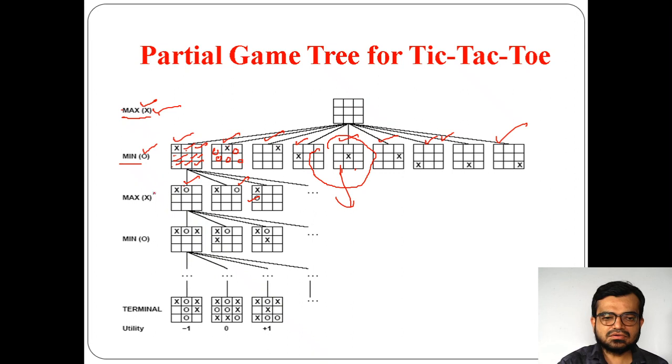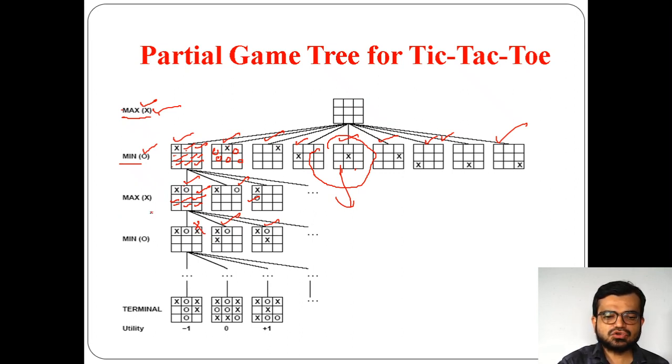Similarly, for example, in the third turn, when the second player has already played and put the O here, how many options are available? 1, 2, 3, 4, 5, 6, 7. Now 7 are available. So now X should play in a way that maximizes. X can put here, X can put there. Which is the best one? This is the best one because it can form a line, or else this can be the best one, but here this won't be the best one. But these are the possible outcomes.